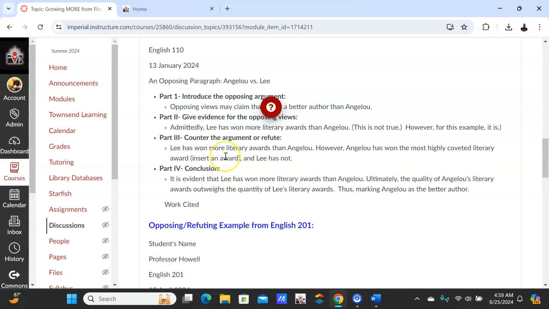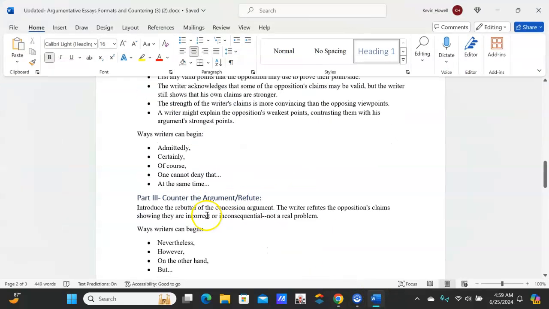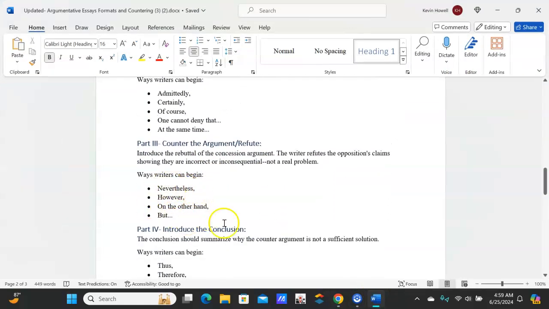Part 3, we want to counter the argument, refute. Refute means to spin it back, spin it back to my pro, which is Mrs. Flowers. All right, and then the keywords or clue words you can use here are nevertheless, however.